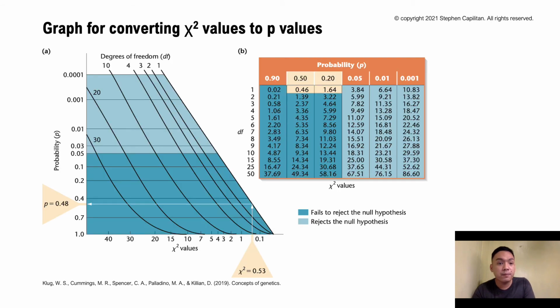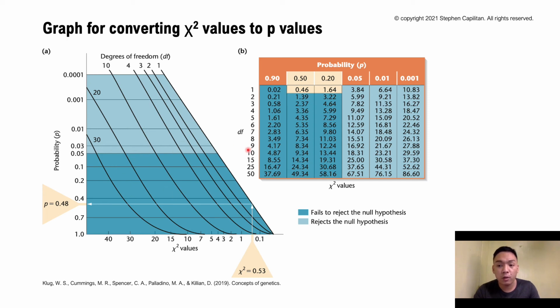So this is your graph on how we convert chi-square values to p-values. Try to look at this. X squared values, we have here 0.53, and 0.01 here, and we take a look at your left for the p-value.